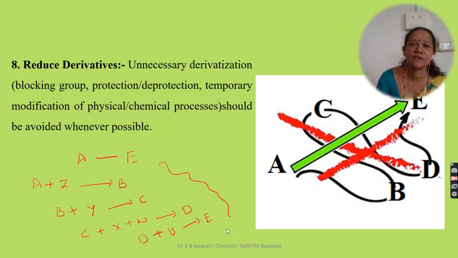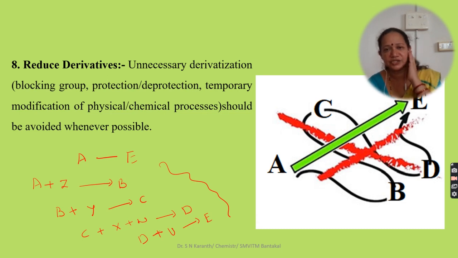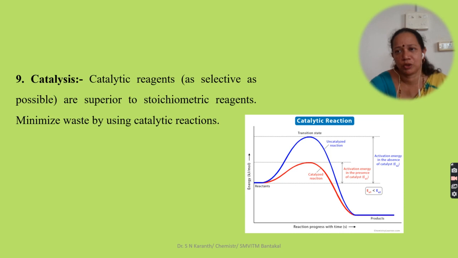As a result, there is a loss of energy. Unnecessary derivation should be avoided whenever possible, like temporary modification, physical change, chemical steps, or blocking during the process. Sometimes some molecules have to be blocked, otherwise a side reaction takes place. We have to take care of that. So we have to choose raw materials in such a way that there should not be any blocking materials used during the progress of the reactions. Unnecessary derivatization should be avoided whenever possible.